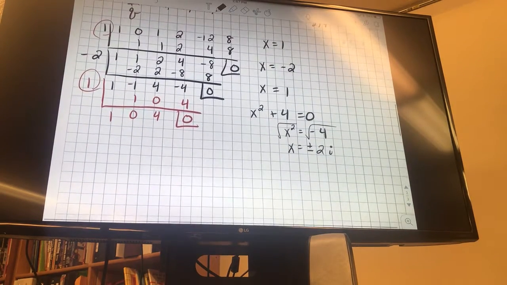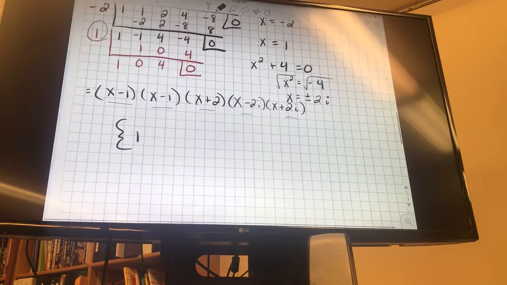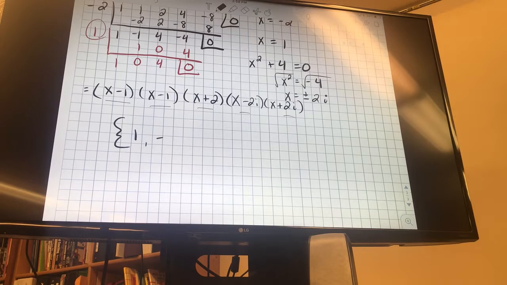It says we want to list the factors. So my factors would be x minus 1, x minus 1, we've got 2 of those, x plus 2, x minus 2i, and x plus 2i. Do I have all 5 factors? Yep. And then all my zeros would be 1, 1, negative 2, positive 2i, and negative 2i.